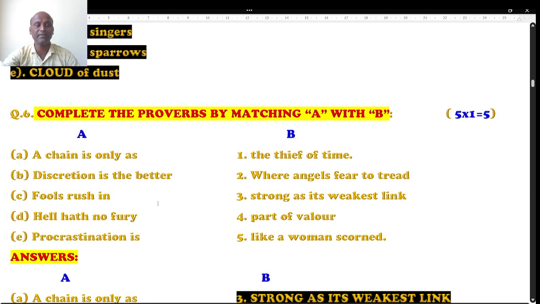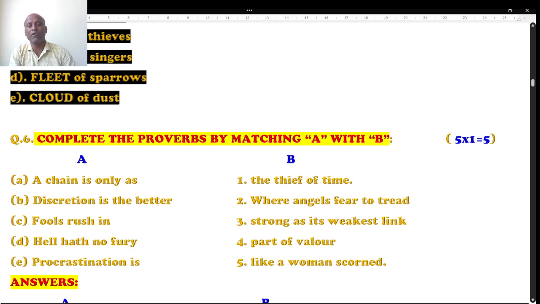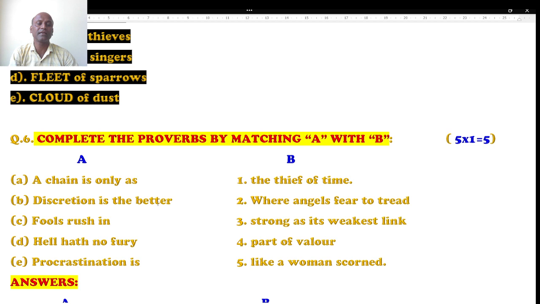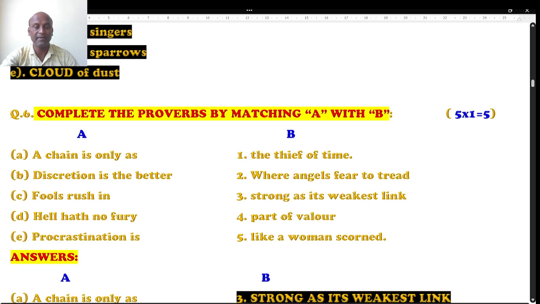Let's move to question number 6. Complete the proverbs by matching A with B. Students, proverbs are what in Kannada we call gadegalu, gade matugalu. You have to match them. Let's match A and B. A chain is only as... discretion is the better... Fools rush in.